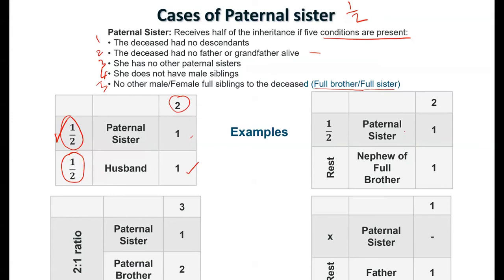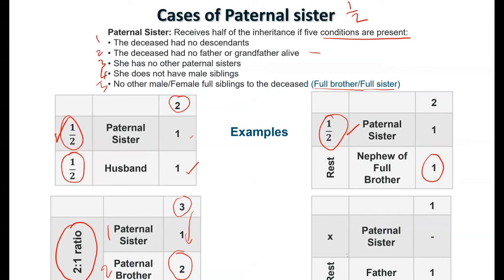Case number 2, paternal sister and a nephew of a full brother. Here she met the conditions, so she's going to take half, and the remaining will go to the nephew. Case number 3, paternal sister and a paternal brother. Here the brother is going to act as للذكر مثل حظ الأنثيين, ratio 2:1. So he is going to get 2 shares and she 1 share. So the total share is going to be 3. She's getting 1/3, and he's getting 2/3.